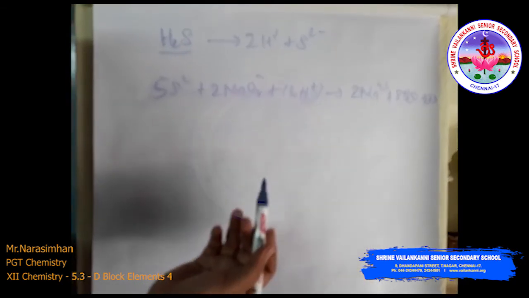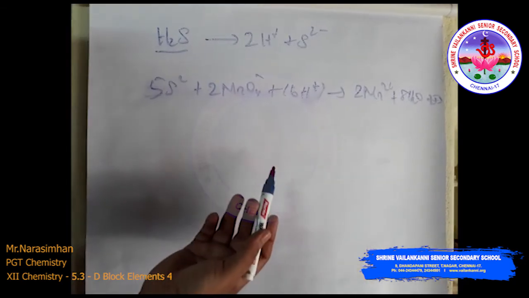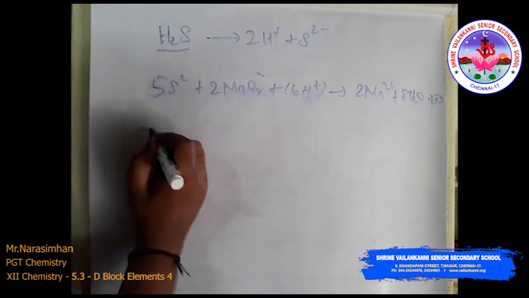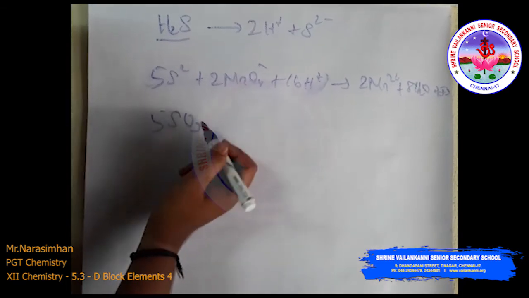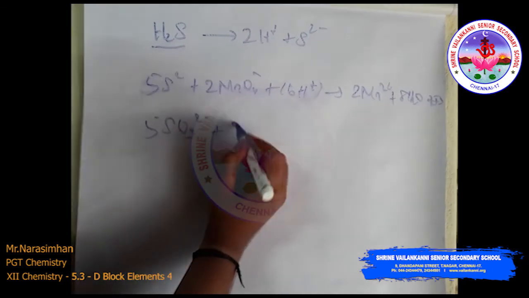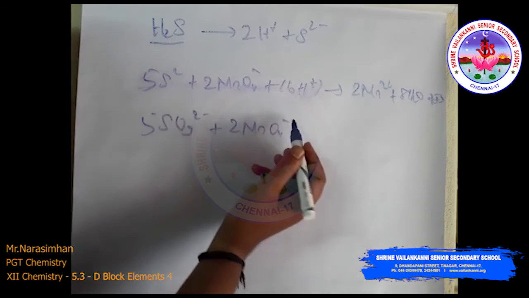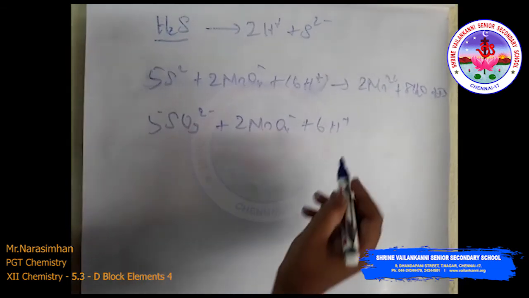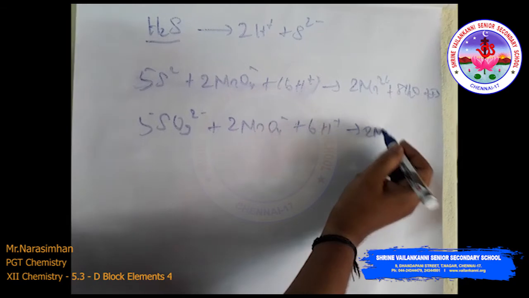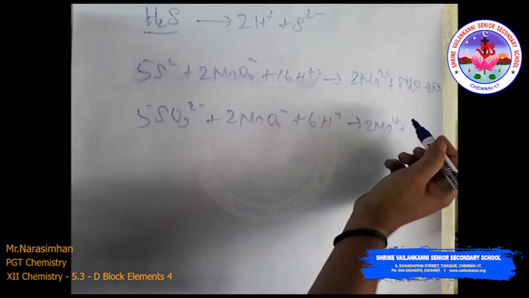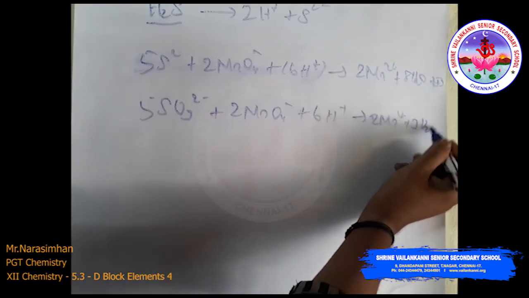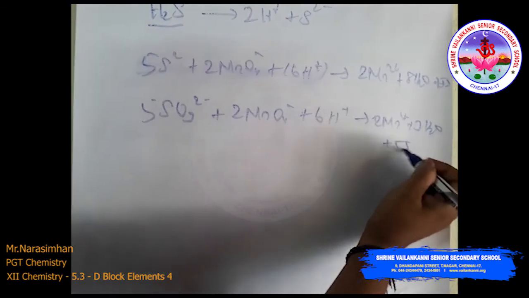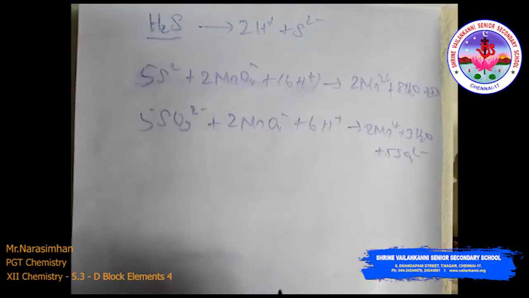Then sulfurous acid or sulfite is oxidized to sulfate or sulfuric acid. This is 5SO3 2 minus plus 2MnO4 minus plus 6H plus, not 16H plus, gives 2Mn2 plus and 3H2O plus 5SO4 2 minus.